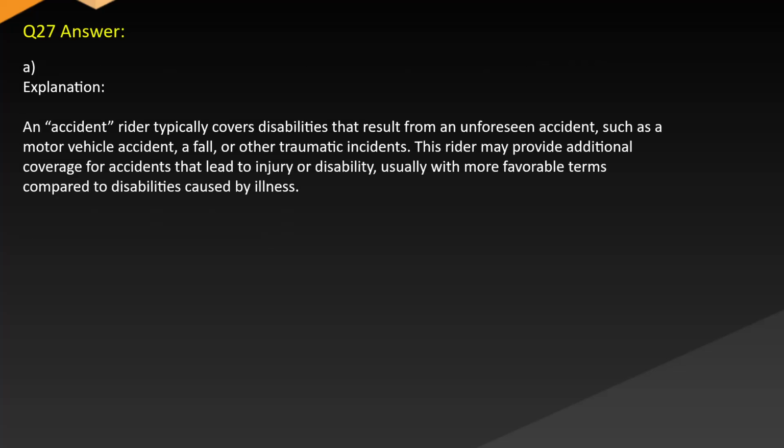Answer A. Explanation. An accident rider typically covers disabilities that result from an unforeseen accident, such as a motor vehicle accident, fall, or other traumatic incidents. This rider may provide additional coverage for accidents that lead to injury or disability, usually with more favorable terms compared to disabilities caused by illness.